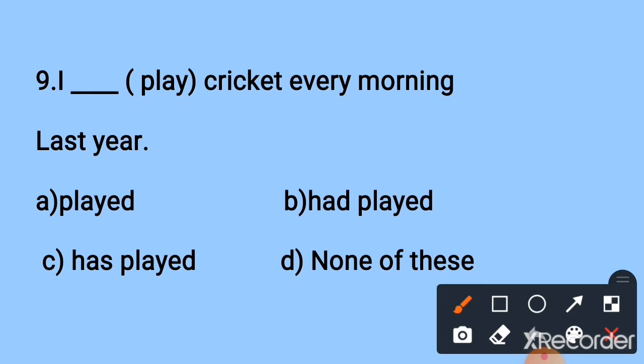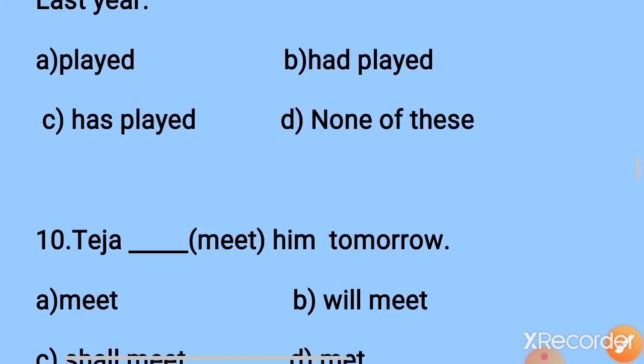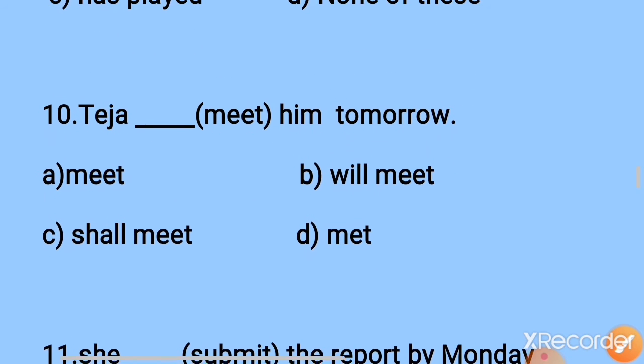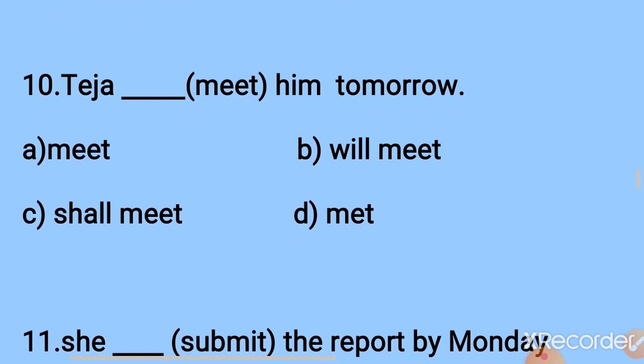Ninth one. I dash play cricket every morning last year. Here last year is the keyword of simple past tense. In simple past tense we have to write verb 2. Which one is the correct answer? Play, verb 2 form: played. I played cricket every morning last year. Option A is the correct answer. Next one.